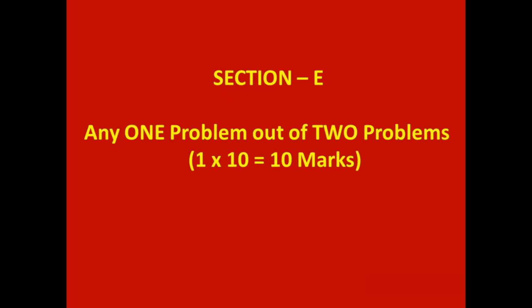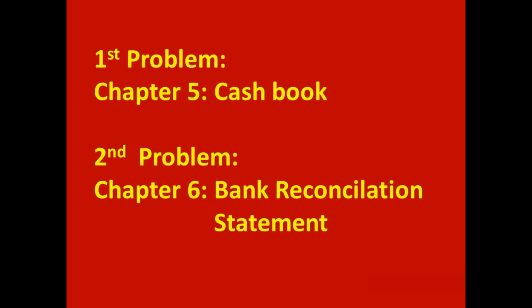Section E contains 2 problems. Student has to attempt any 1 problem. It is for 10 marks. First problem comes from 5th chapter, cash book. Second problem comes from 6th chapter, bank reconciliation statement.